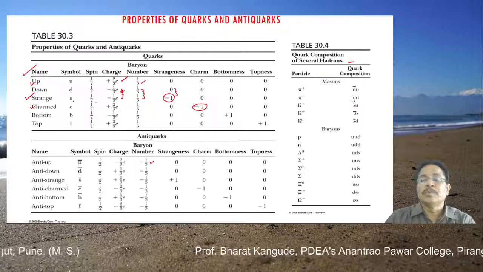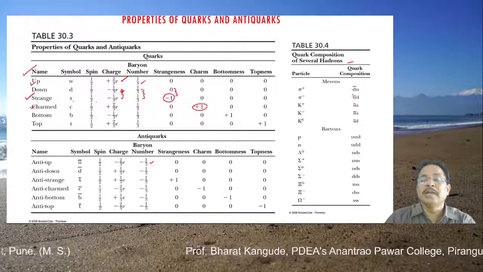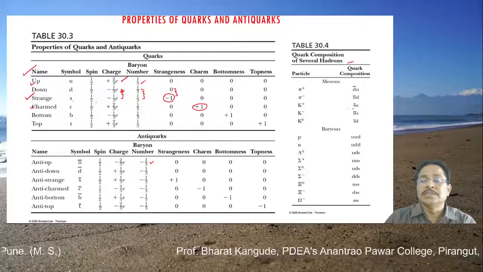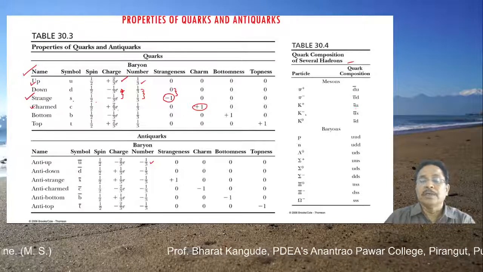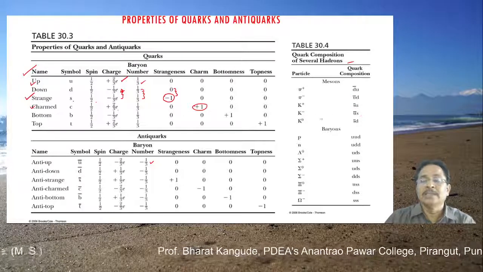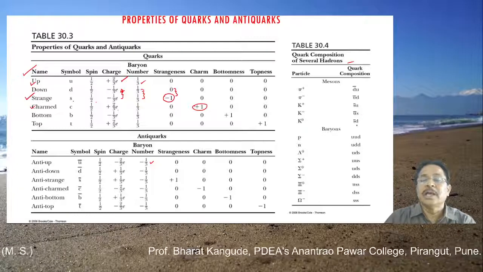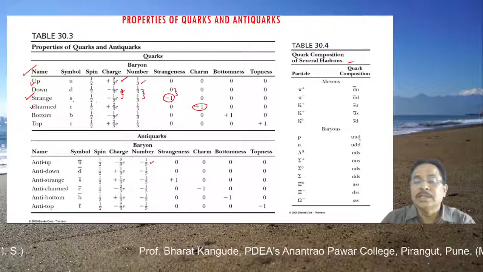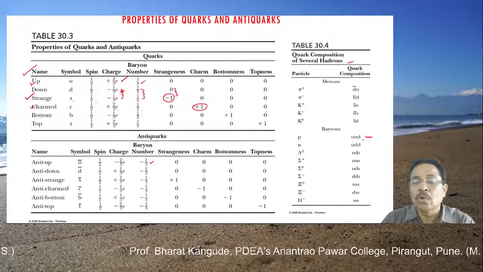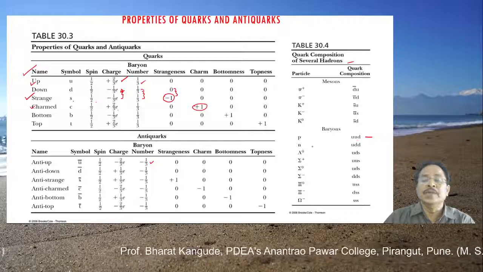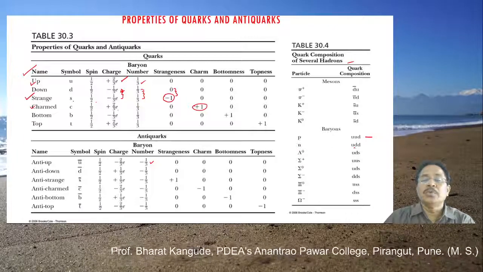Pi minus is made up of u bar and d, that's why they are antiparticles to each other. K plus is s bar and u. K minus is u bar and s. K0 is s bar and d. And among the baryons, the fundamental ones, the proton is made up of u, u, d, whereas the neutron is made up of u, d, d.